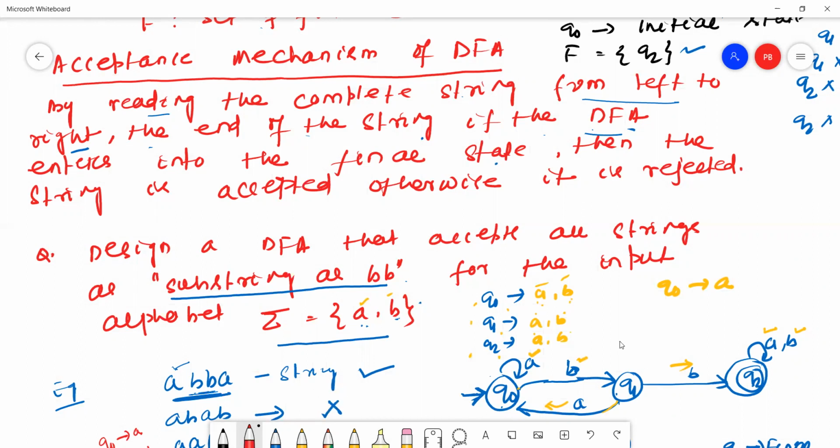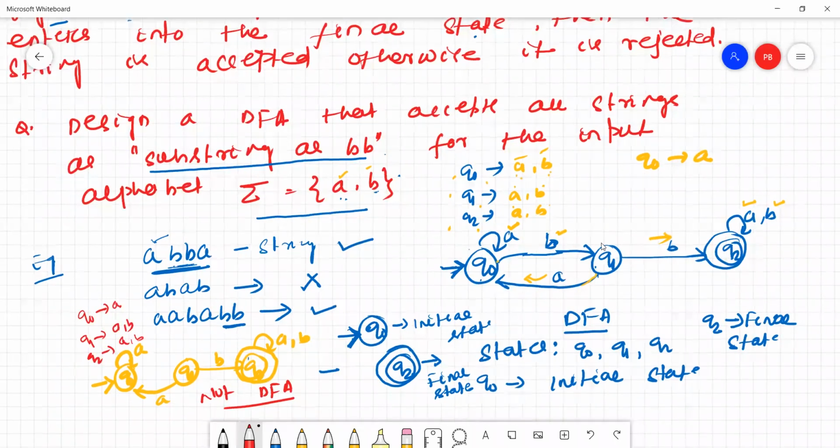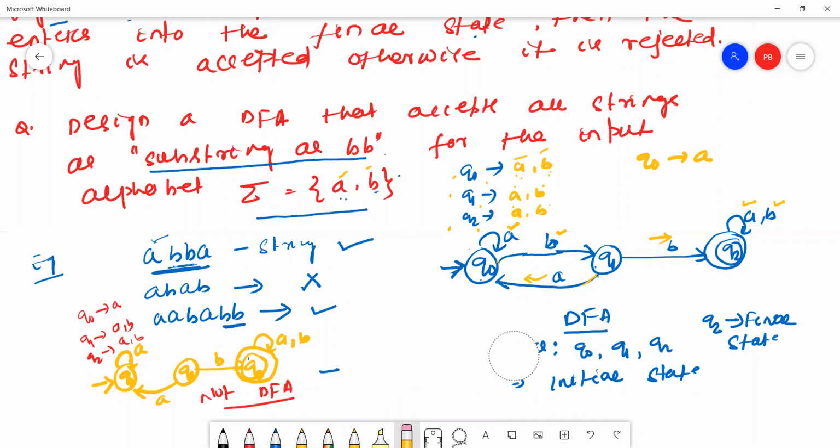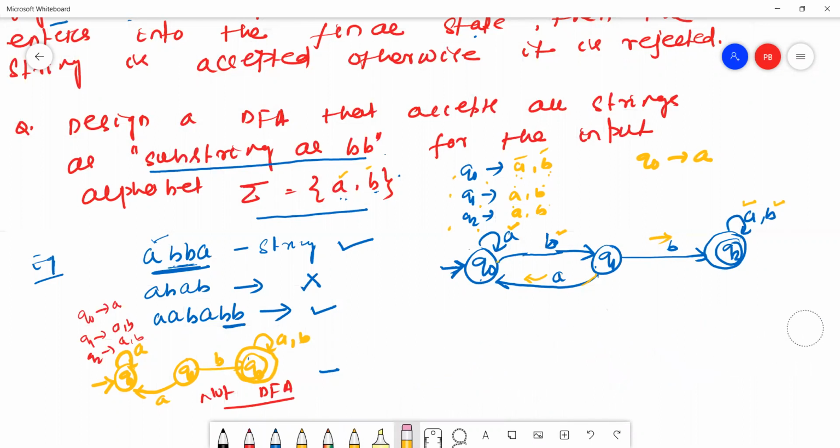Okay, now we'll see. A, B, B, A is a valid string. Always remember one thing: the initial state will read the first input alphabet.